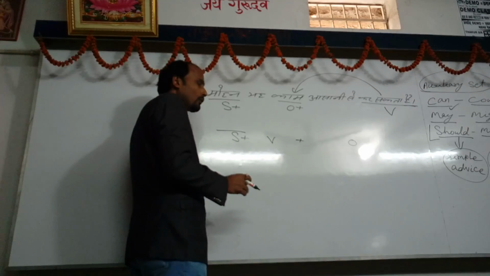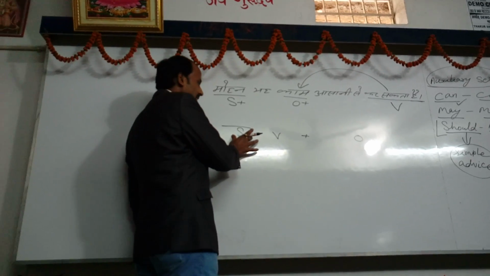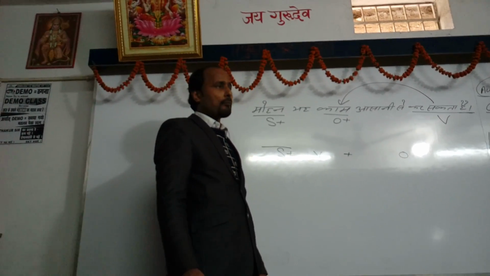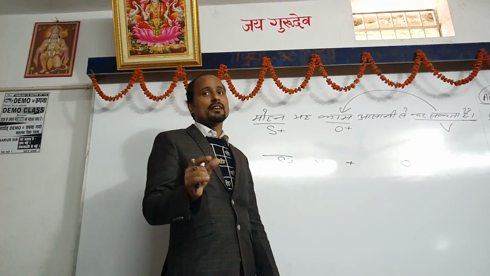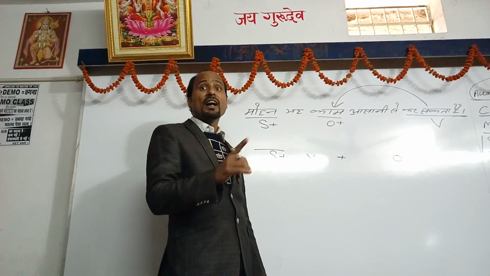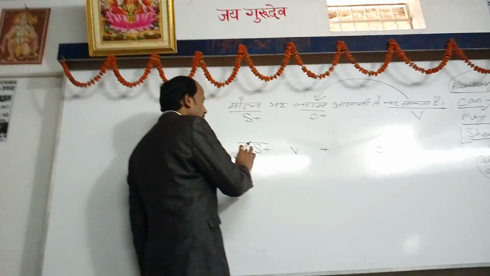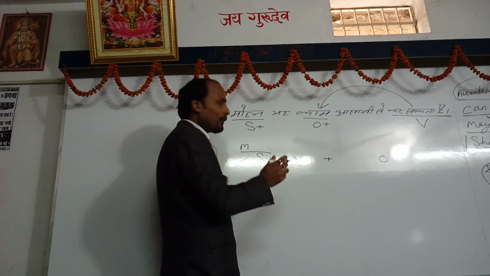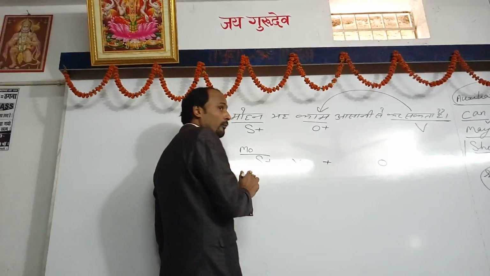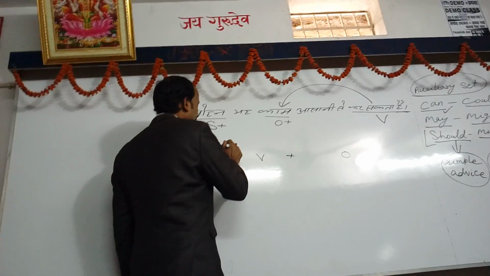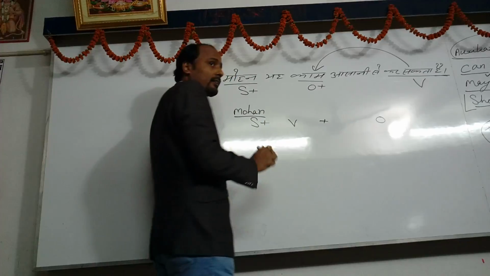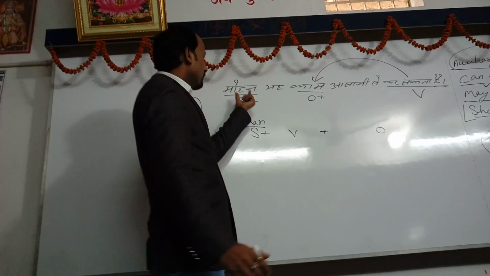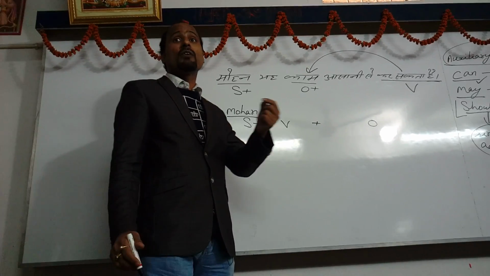So we would like to use the subject first, and in Hindi the subject is Mohan, and Mohan is the name of a particular person. So we have to follow the rule of alphabetical order. So we would like to write here M, and here we are getting Mo. So we would like to write M-O means Mo, H-A means Ha, and N for Na. We have written the suitable word for Mohan in the English language according to alphabetical order.